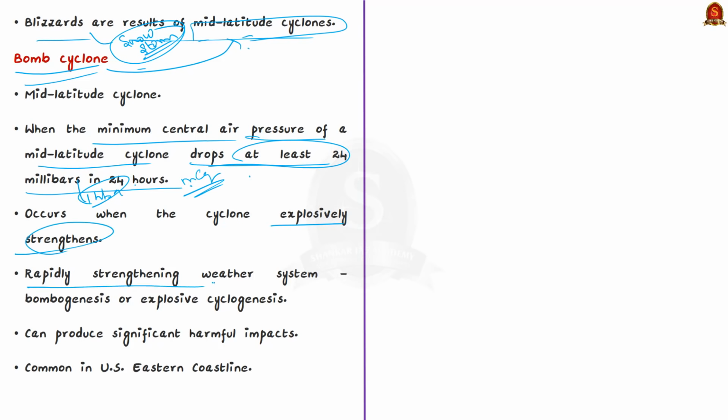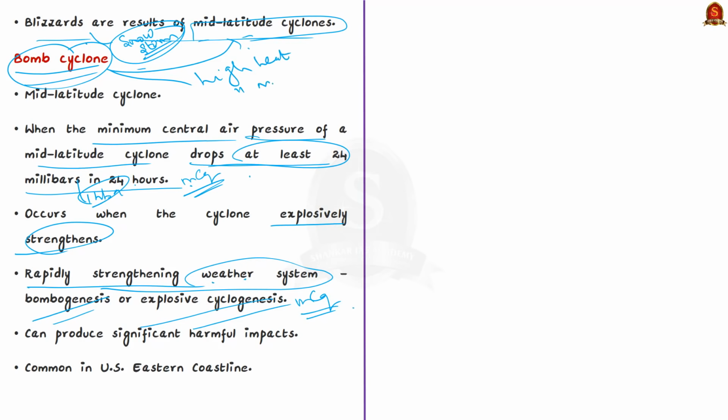So, the resultant cyclone is called a bomb cyclone, but the rapidly strengthening process is called bombogenesis or explosive cyclogenesis. Now, most cyclones do not intensify rapidly in this way. So, when a bomb cyclone forms, it shows that it has access to the optimal ingredients for strengthening, such as high amounts of heat, moisture and rising air. This can produce significant harmful impacts because they will intensify the blizzards.